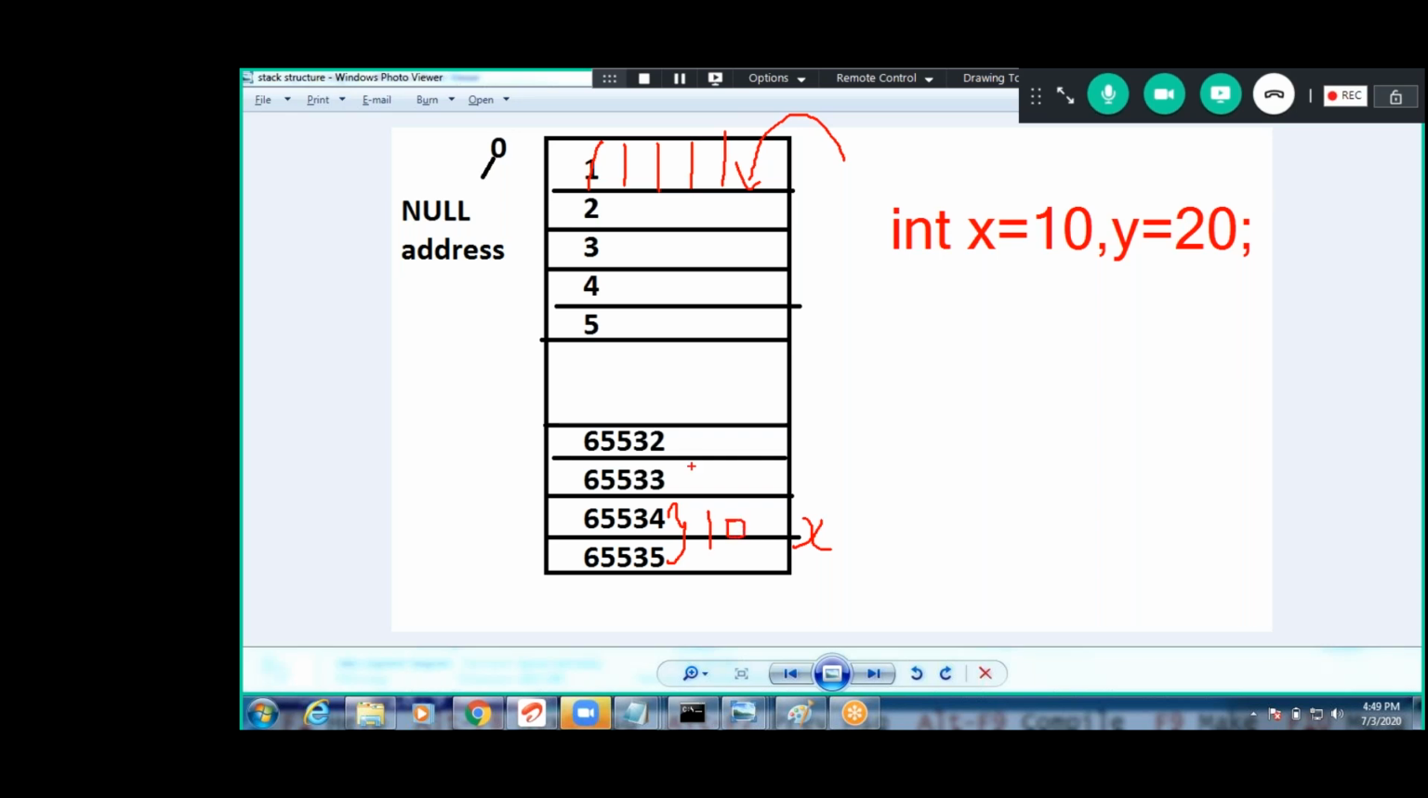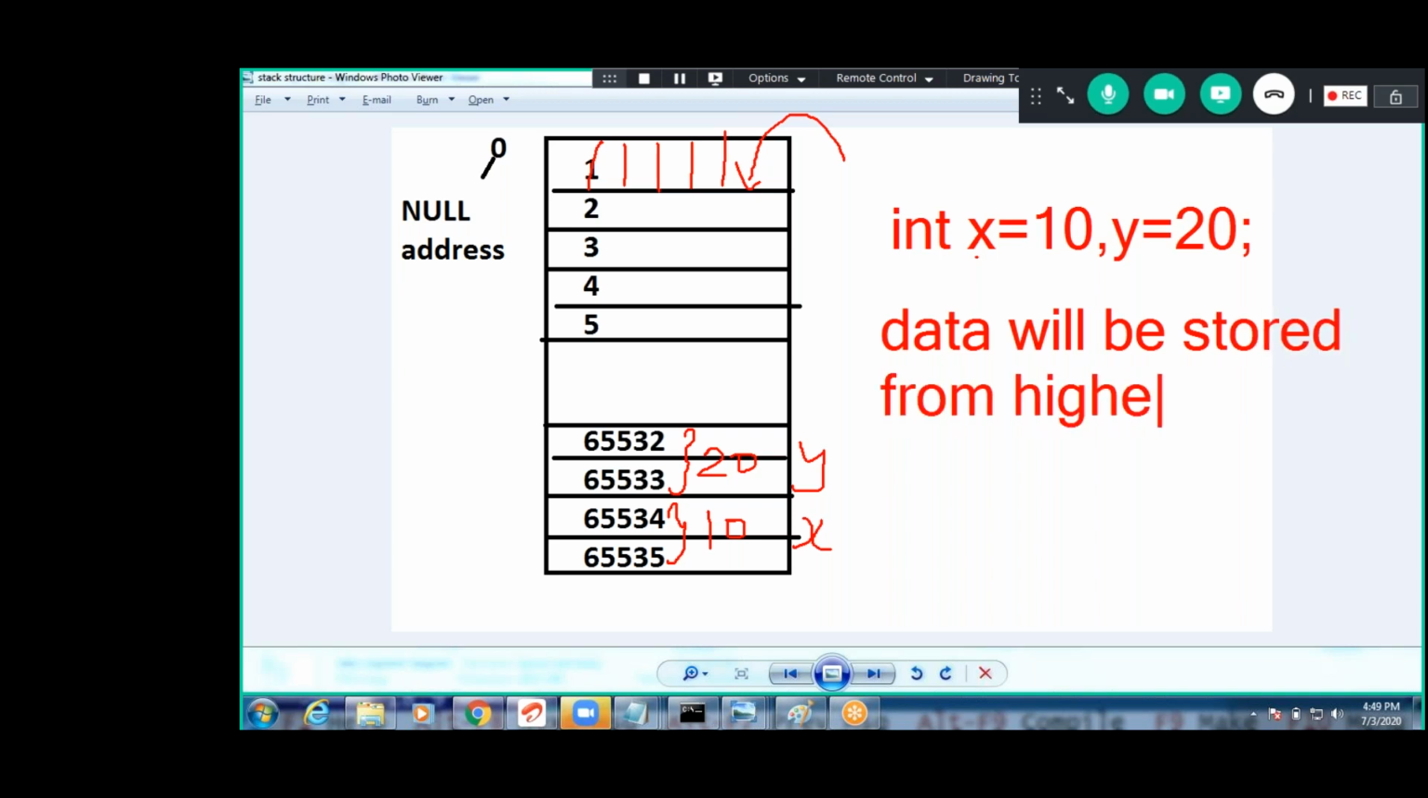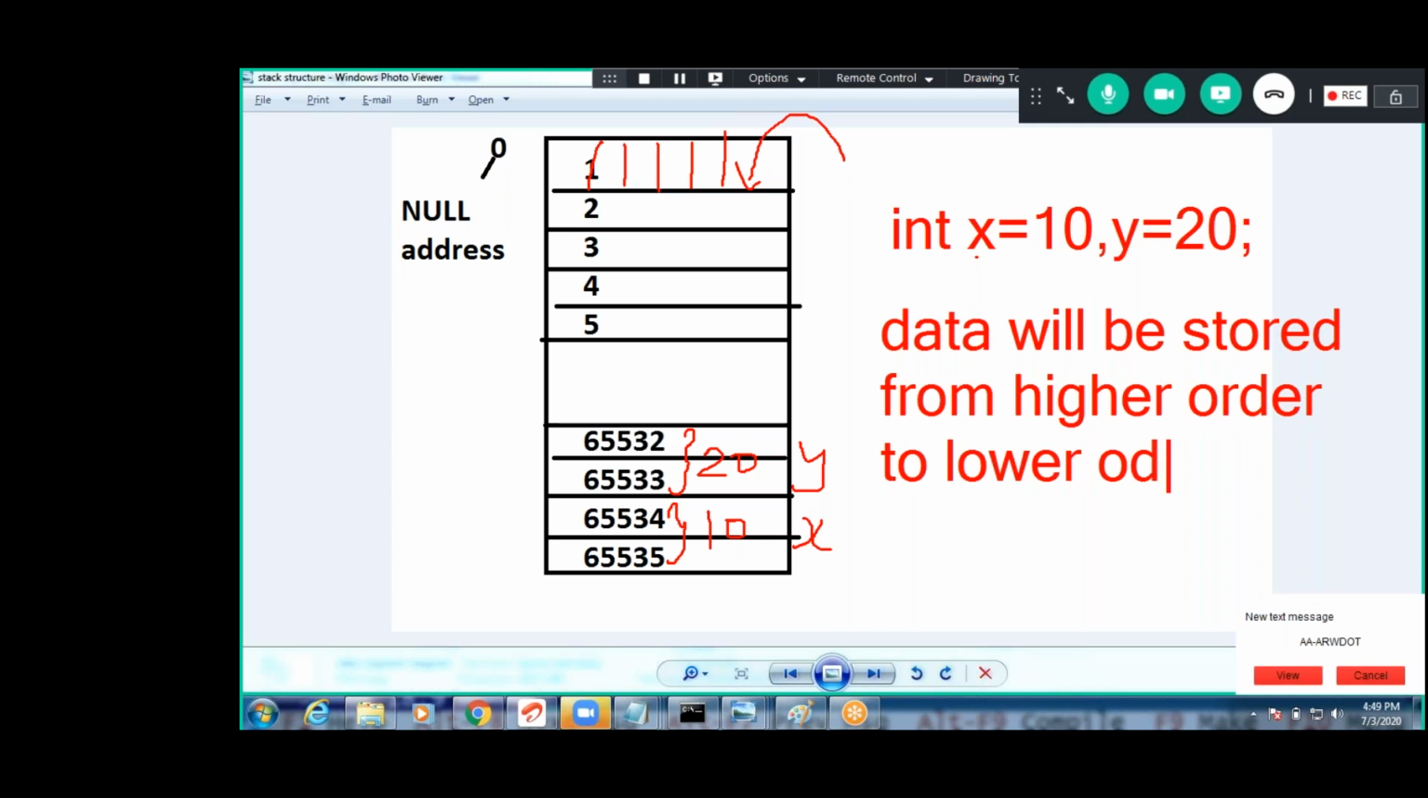x will be stored at the higher order, higher to lower. Okay, write this point. Data will be stored from higher order to lower order, guys. Write this: int x is 10, y is 20.